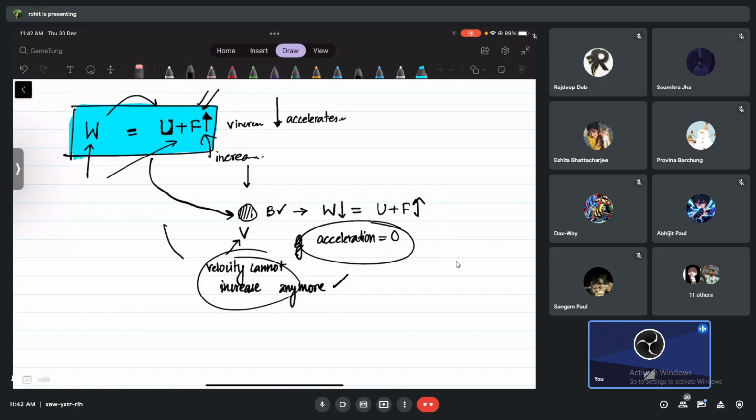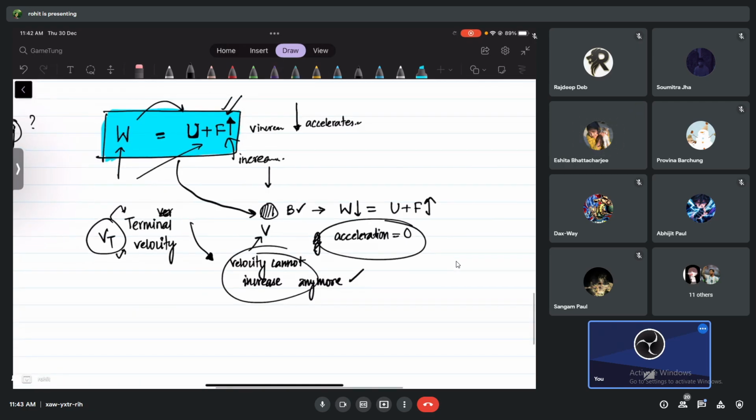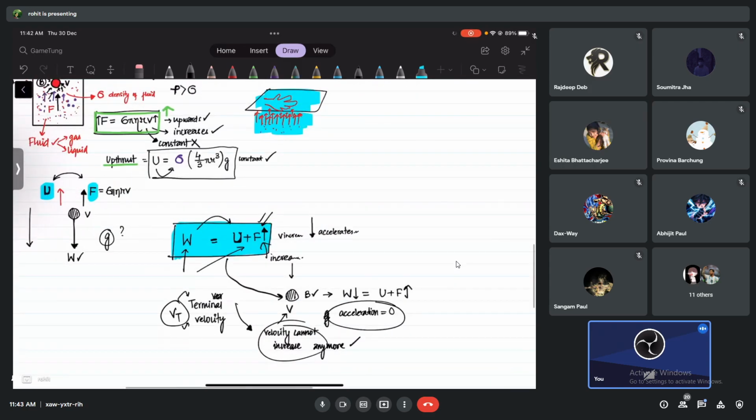This velocity that it has gained as it falls, right? This velocity is what we know as what velocity, guys? What am I writing? Terminal velocity. Are you clear with this idea? And we can represent it by what formula? Vt. I hope you understand this one. So now we just have to plug in the formulas that we have already written. For all of them we have written. So we're just going to plug in there and we're going to get the formula for Vt.